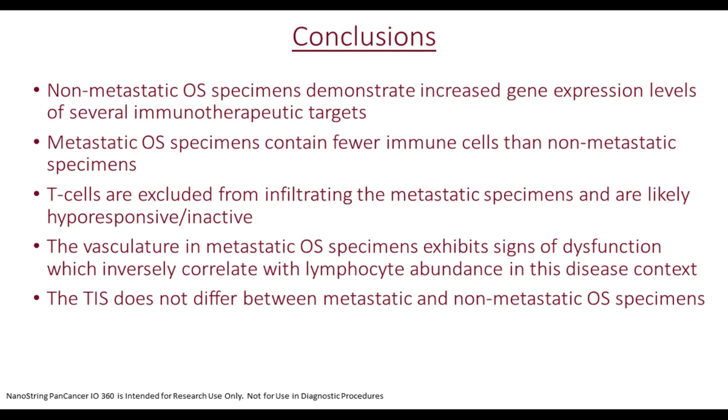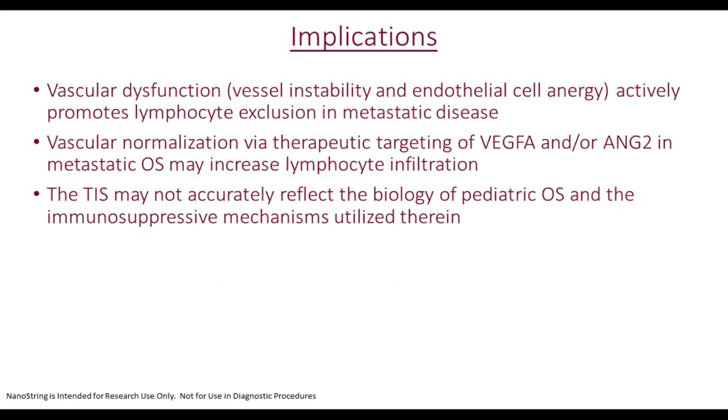The vasculature in metastatic disease exhibits signs of dysfunction, and this inversely correlates with lymphocyte abundance in the context of metastatic osteosarcoma. And interestingly, the tumor inflammation score does not differ between metastatic and non-metastatic osteosarcoma specimens.